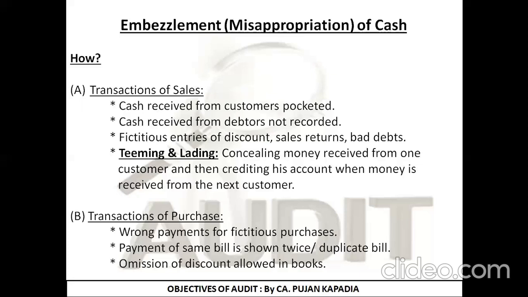So what I'm going to show in my books of account is that he is going to pay me 45,000. But actually, he is not aware of this transaction, so he is actually going to pay me 50,000 rupees. So what I'm going to do is record 45,000 as cash received from Mr. A, and I'm going to keep 5,000 rupees along with me. So these are the different ways we can embezzle cash in the transaction of sales.